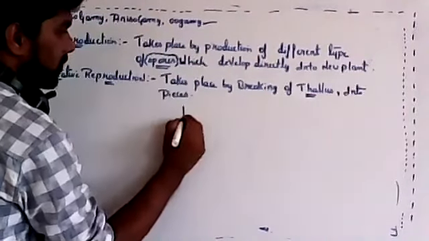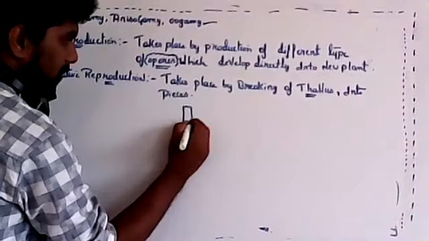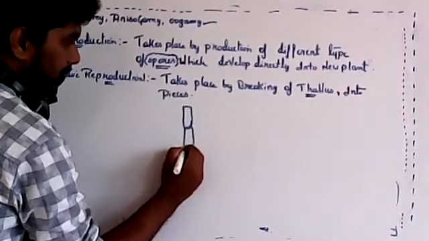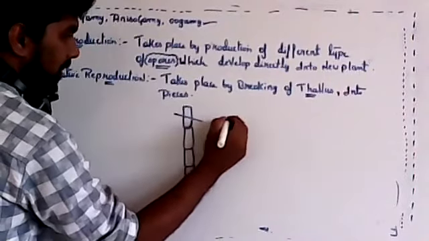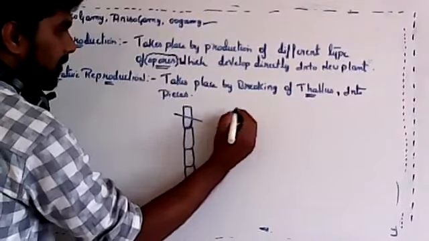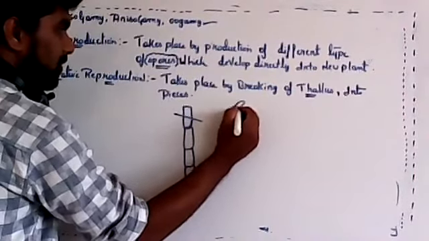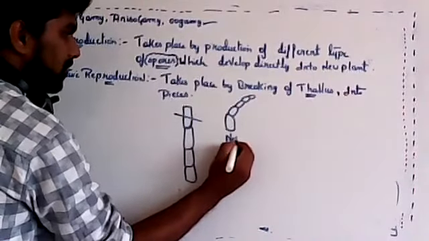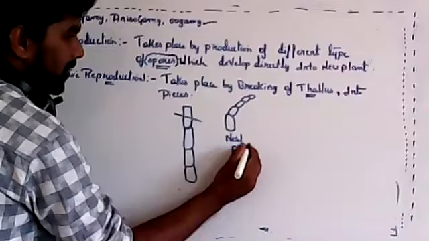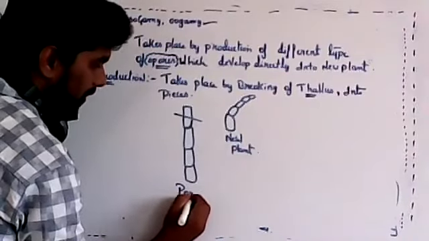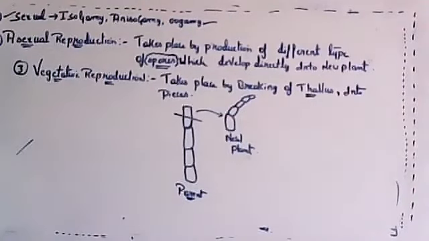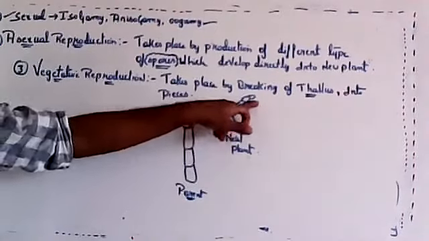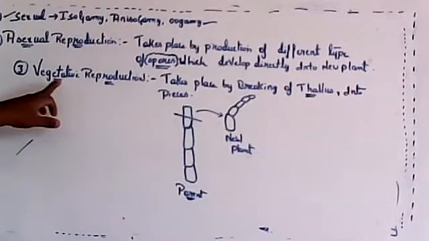So with one plant, some part of this plant will be broken down. If this much breaks, then it will form directly into a new thallus. This is a new algae plant, and this is the parent. From the parent plant, a small piece will come out and give rise to a new plant. That is fragmentation. That is called vegetative reproduction.